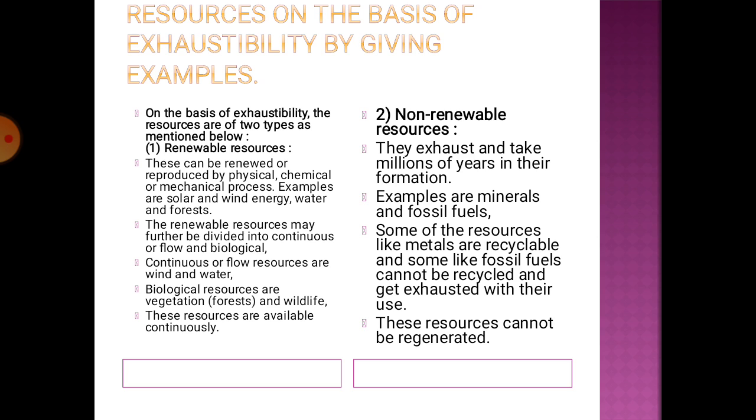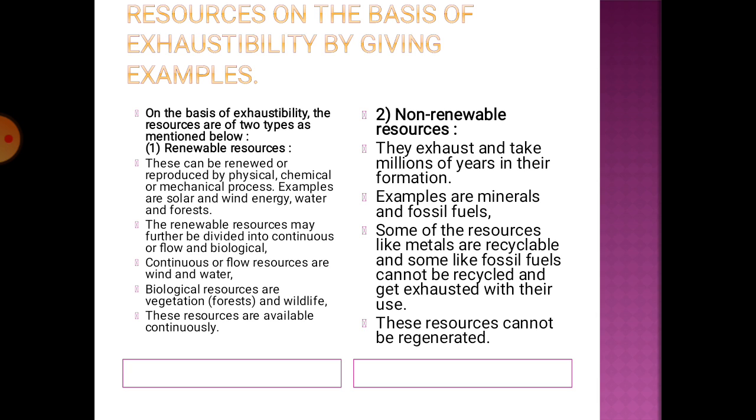If you see non-renewable, they exhaust and take millions of years to form. So millions of years to form is the keyword. So they are not as quickly replaced as renewable ones. Renewable sources may further be divided into continuous flow and biological, like wind and water.